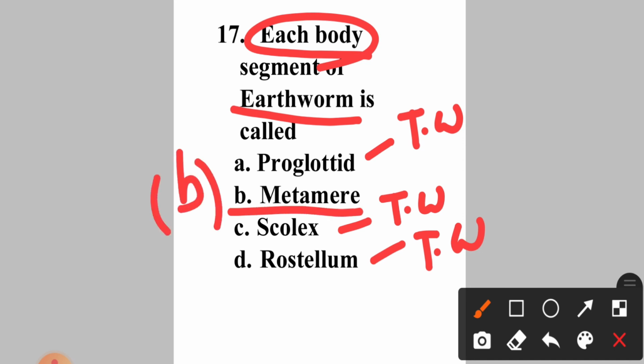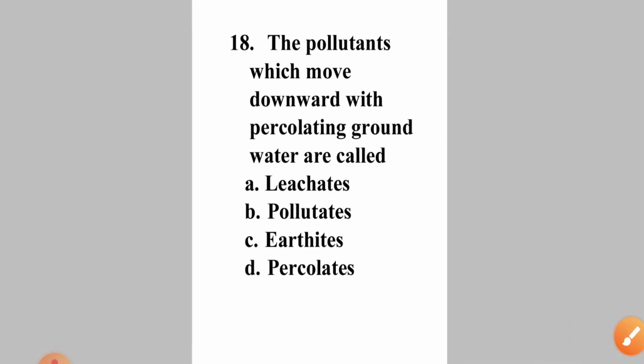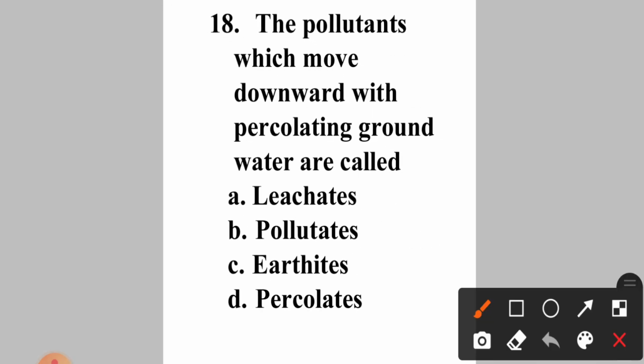Okay, now come to question number 18. The pollutants which move downward with percolating groundwater are called A. leachates, B. pollutates, C. earthites, D. percolates. Okay, so the pollutants which percolate down to the groundwater, okay, these are called as the leachates. Okay, so answer will be option A.